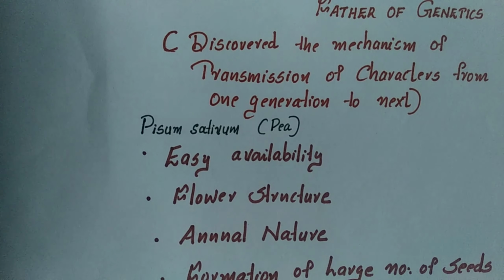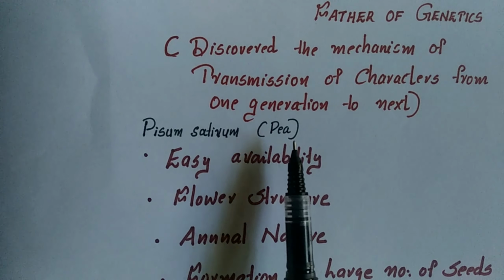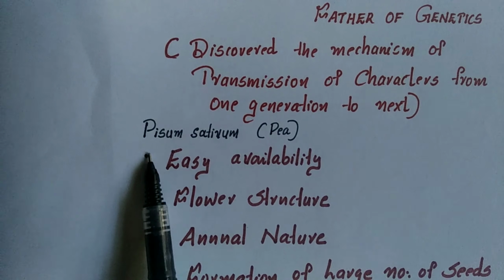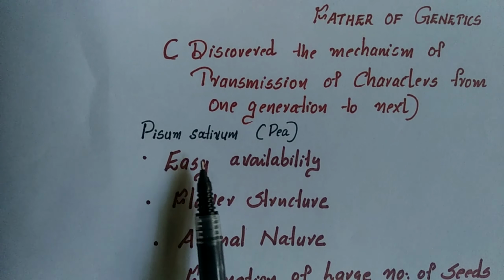What we have to see here is that Mendel chose the garden pea plant, or edible pea, for his experiments. The scientific binomial name of the pea plant is Pisum sativum. He did his experiments with this Pisum sativum.